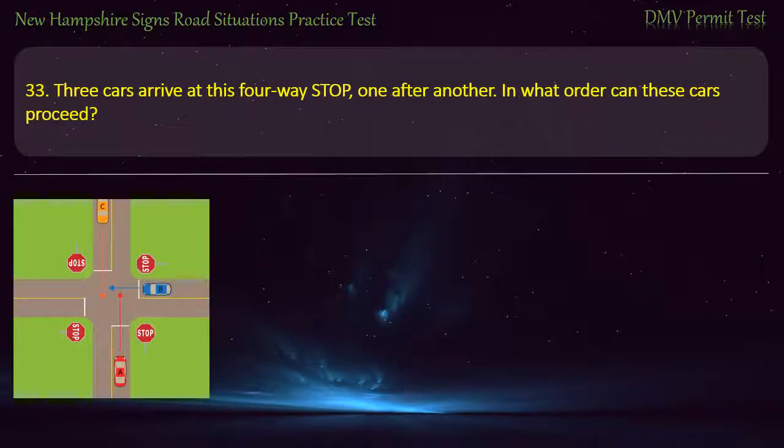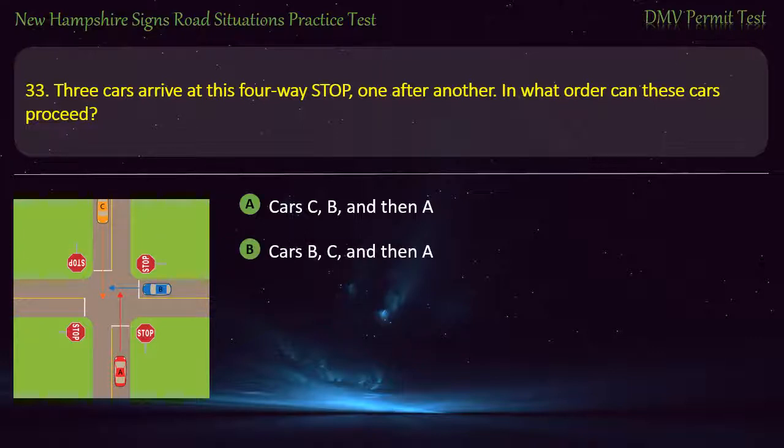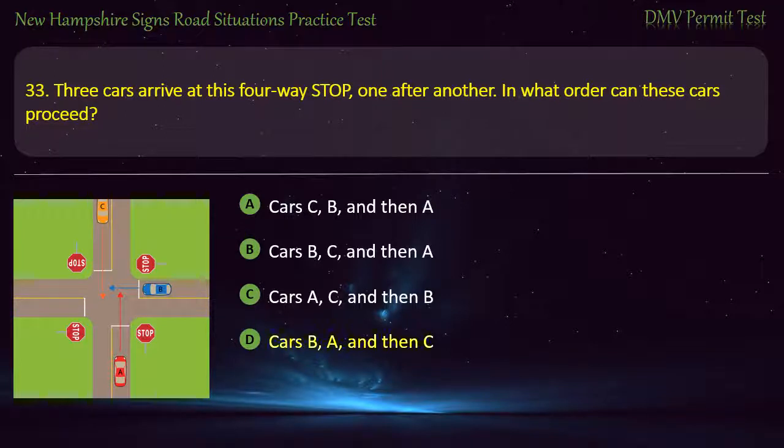Question 33. 3 cars arrive at this 4-way stop, one after another. In what order can these cars proceed? Car C, B, and then A. Cars B, C, and then A. Cars A, C, and then B. Cars B, A, and then C. Answer. Cars B, A, and then C.